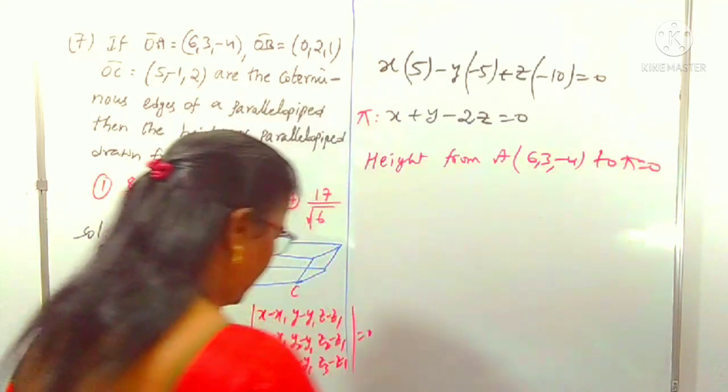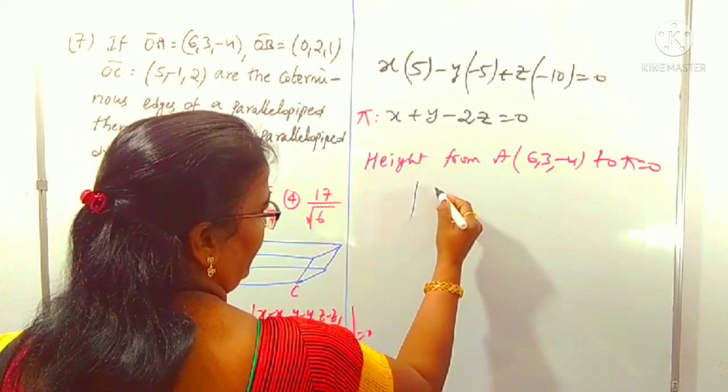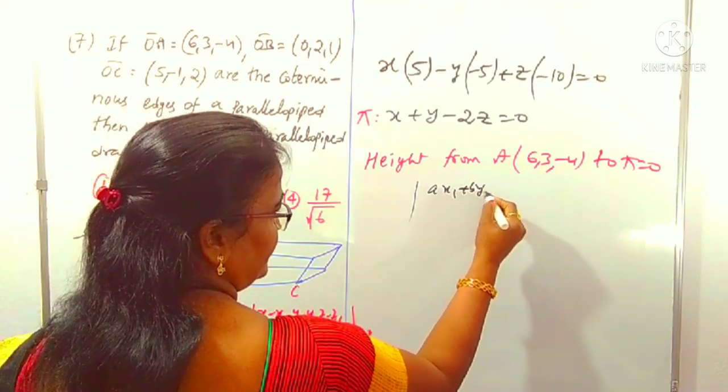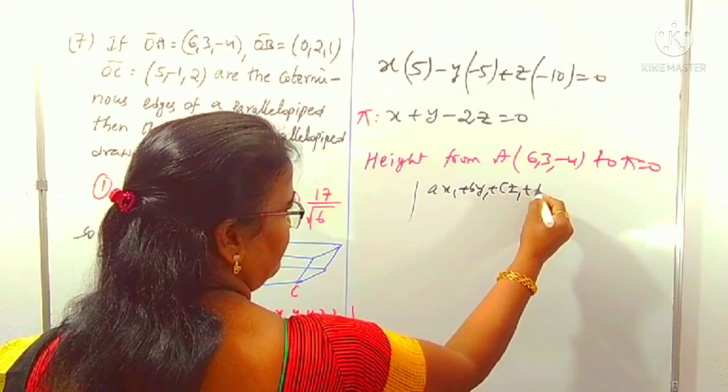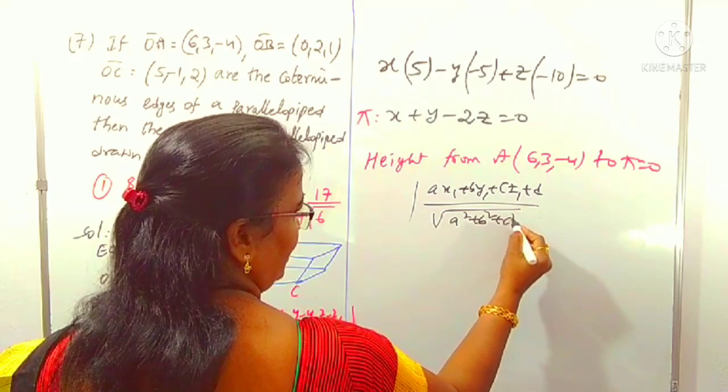Okay, do you know that formula? Yes, what is that? Mod of ax1 plus by1 plus cz1 plus d, by root over a square plus b square plus c square. You can use that.